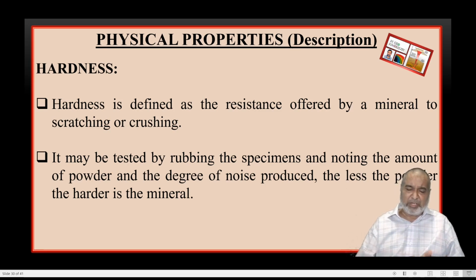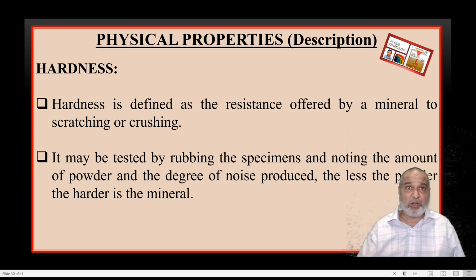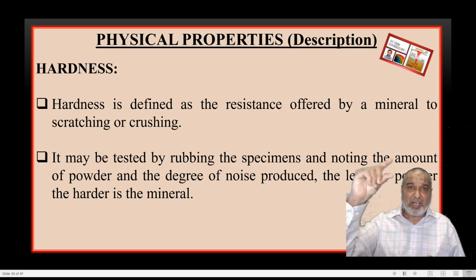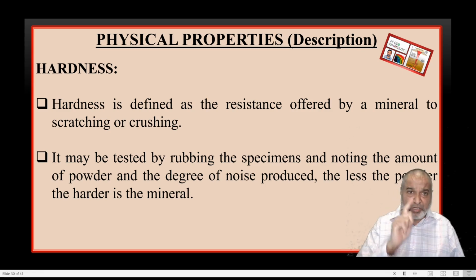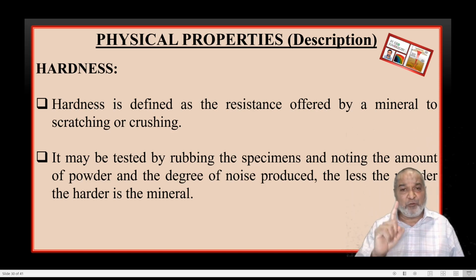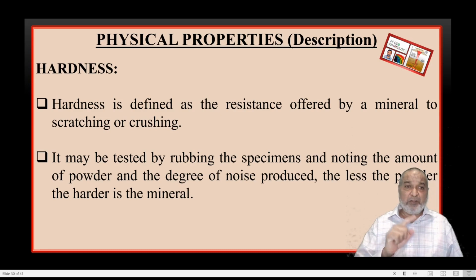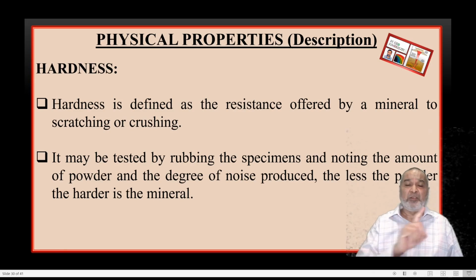If you rub it, we have to see how much powder is coming out. Second, what will be the noise quality, whether the noise is very high or very low. Depending upon these two factors, the amount of powder and the degree of noise, we will decide the hardness of the mineral.